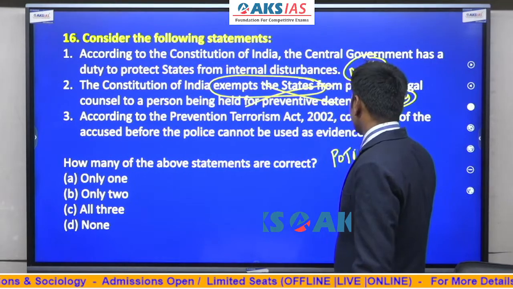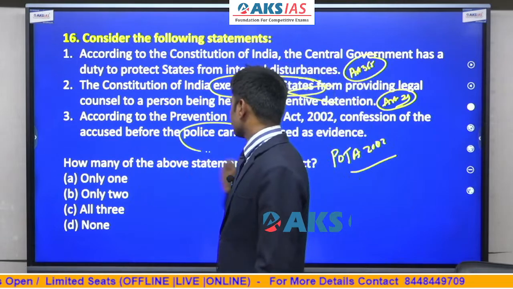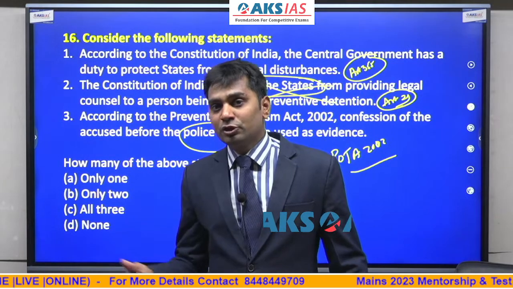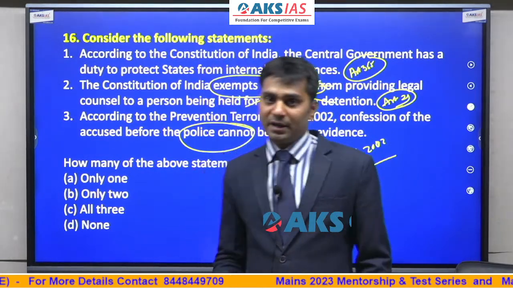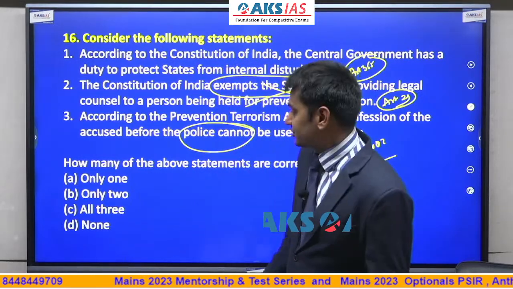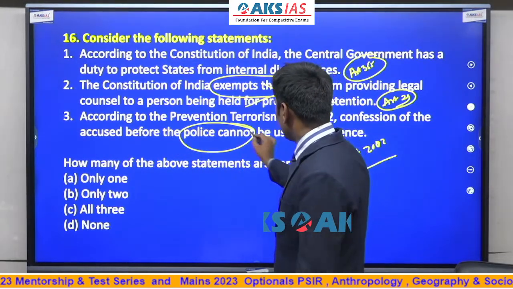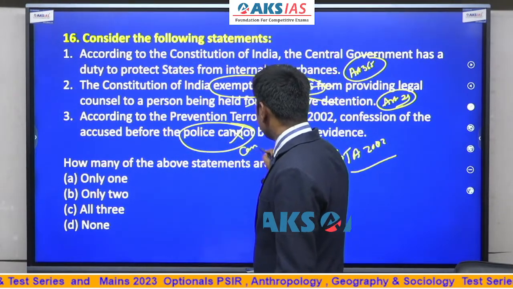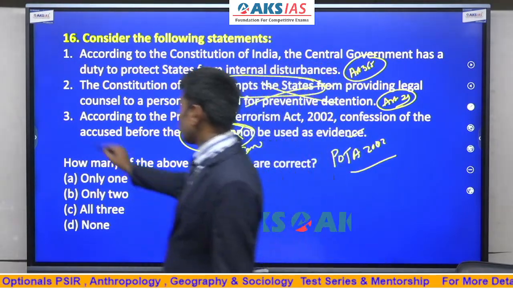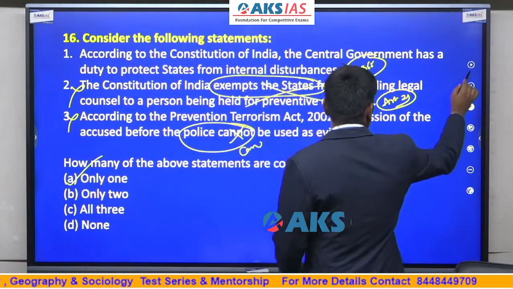According to the Prevention of Terrorism Act, POTA. Why is POTA a dangerous thing, guys? Because this gives abnormal powers to the police. Even if the investigating officer is a small policeman, and if you are confessing before him, that can be considered as evidence as far as POTA is concerned. Hence, according to the POTA Act, confessions of the accused before the police can be taken as evidence. They have given 'cannot', so this is wrong. Only one statement is correct and A is the correct answer.